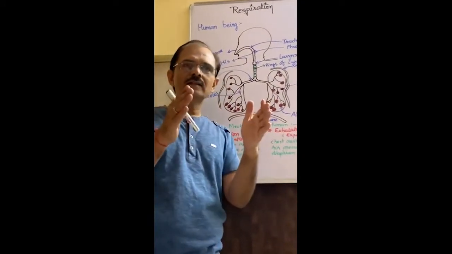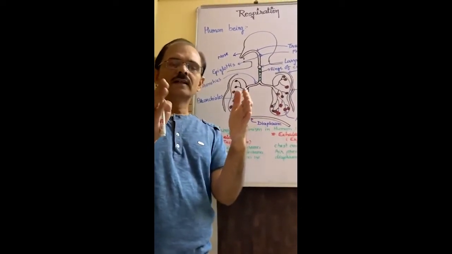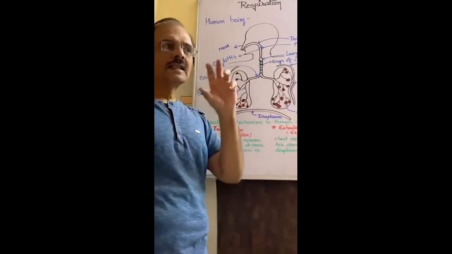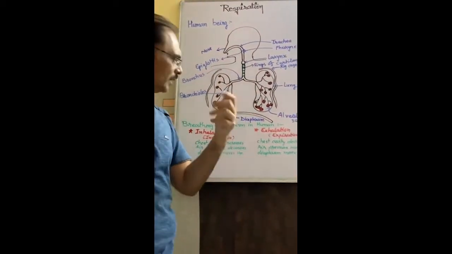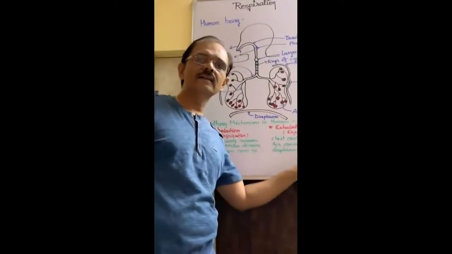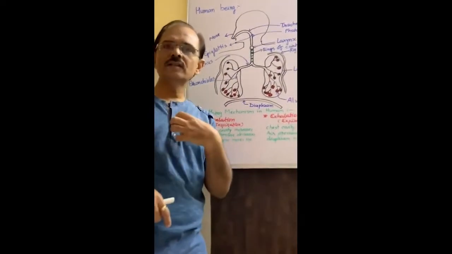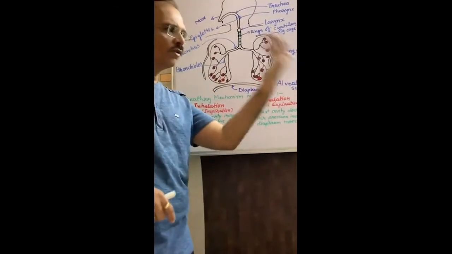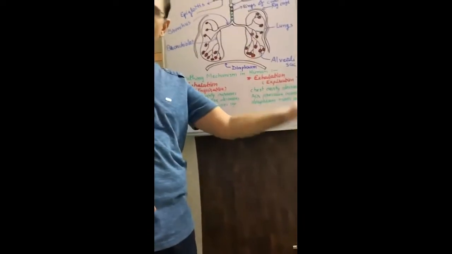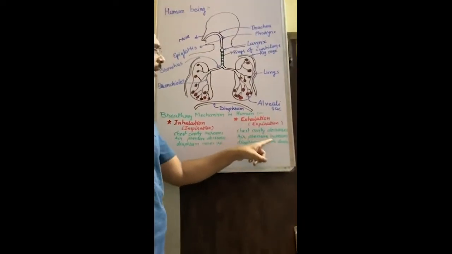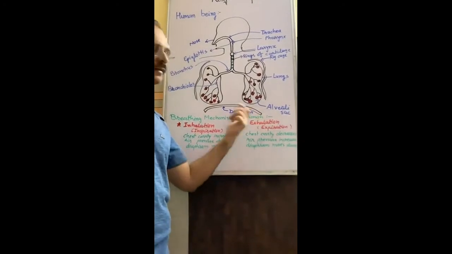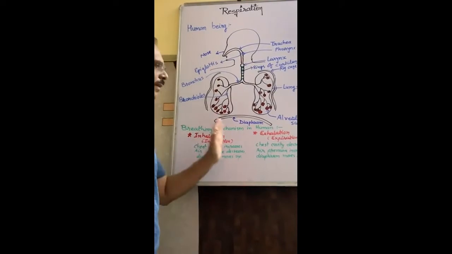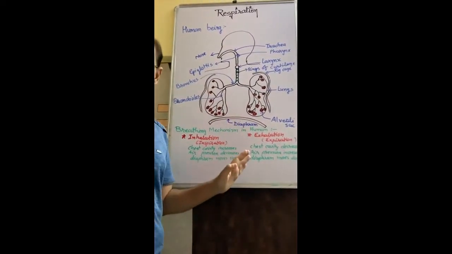The exactly opposite thing happens during exhalation, that is expiration: chest cavity decreases. If chest cavity decreases, suppose this room becomes small, then the 1,000 cubic centimeter of air exerts more pressure on the walls of the room. That's why we said that air pressure increases inside it. So high pressure is inside the chest and low pressure is outside. So from high pressure to low pressure, air rushes out. At that time the diaphragm moves down. So this is exhalation. This is the natural inhalation and exhalation breathing mechanism in human beings.